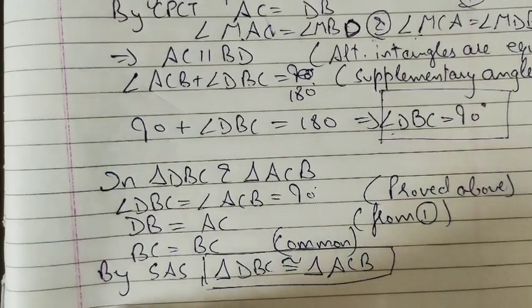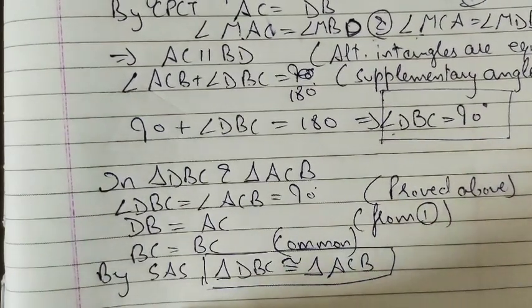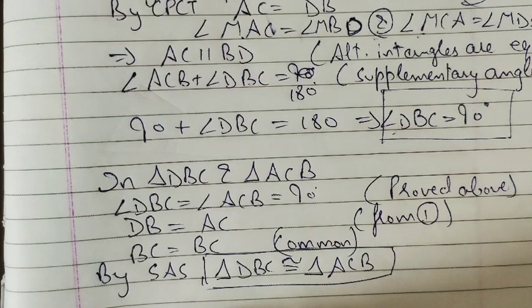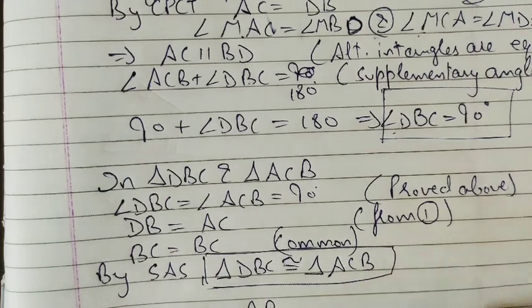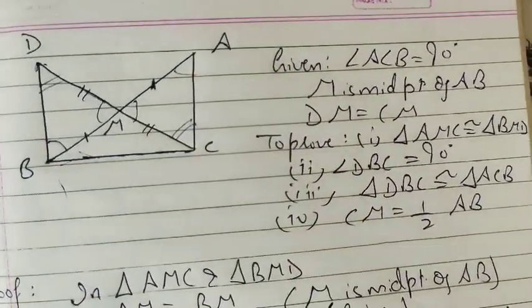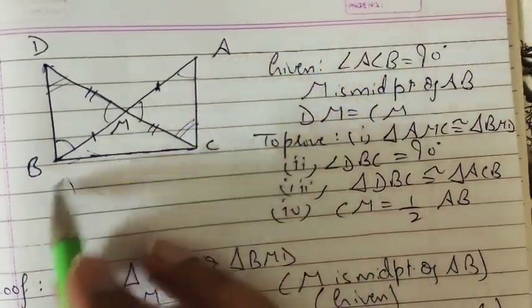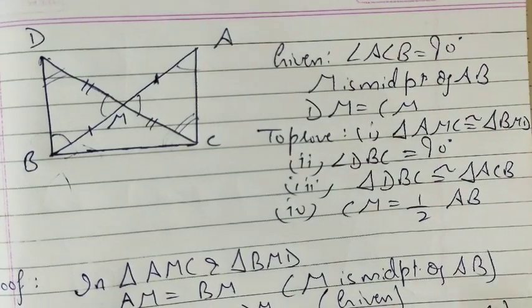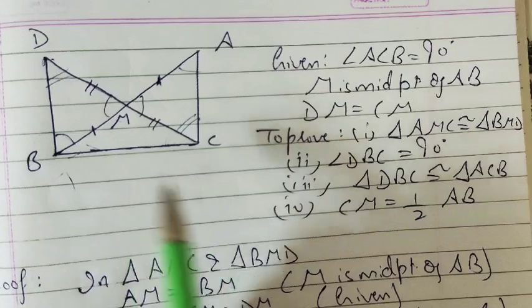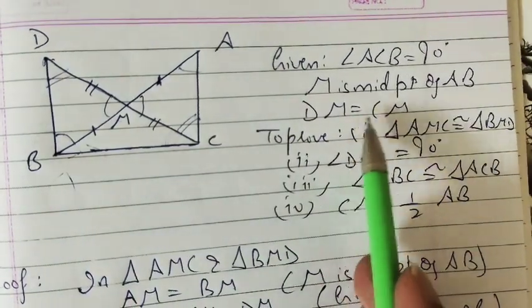So by CPCT we can say DC is equal to AB, the hypotenuses are equal. Now DC can be written as DM plus CM, and DM is equal to CM, it is given.